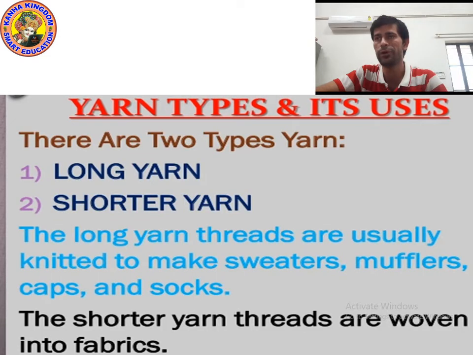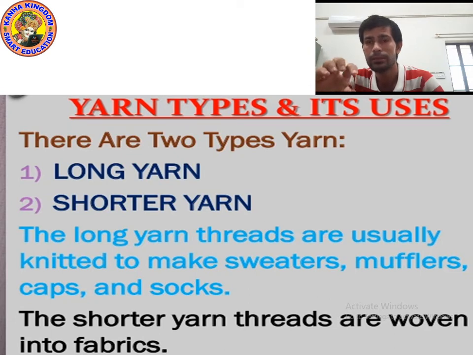Kids, first of all, tell me, what do you mean by spinning? What do you understand by this word spinning? Spinning is the process of making yarn by combining and rolling it to convert into fabric.